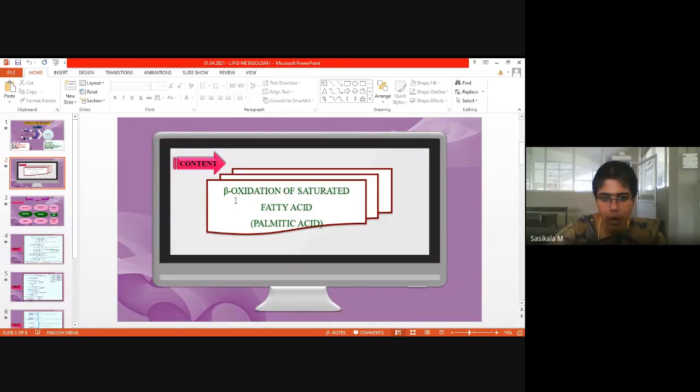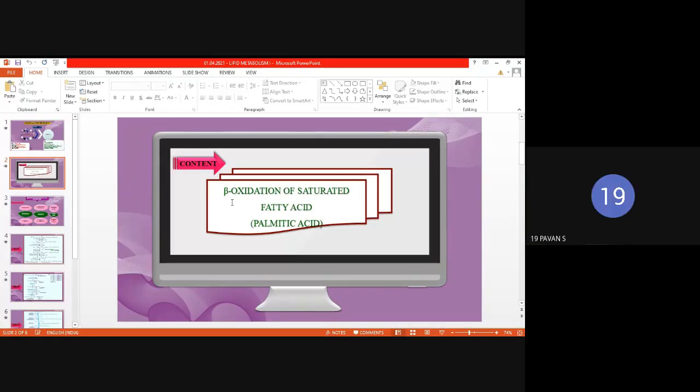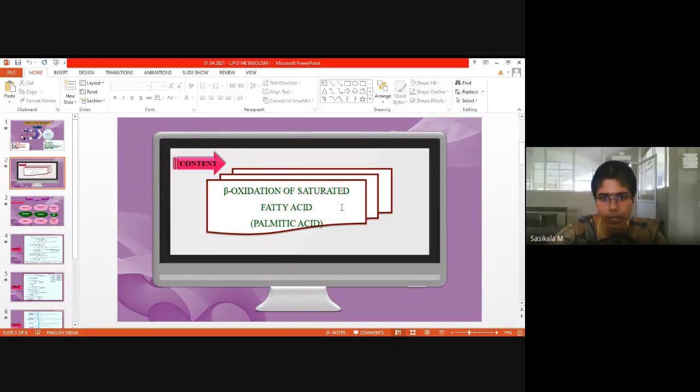So usually oxidative pathways are anabolic or catabolic? Which type will it come under? Catabolic pathway. So, catabolism of saturated fatty acid is going to occur in beta oxidation. What is an example of saturated fatty acid? Palmitic acid, which is present in the living organism itself.